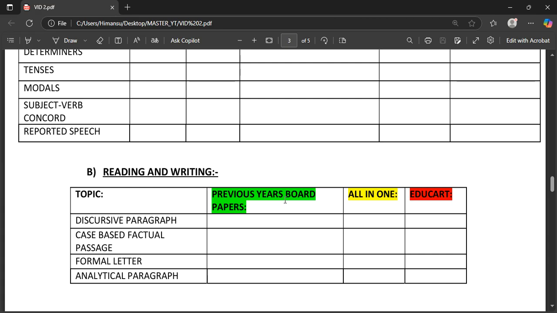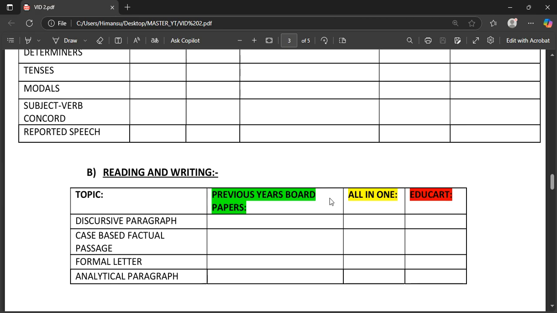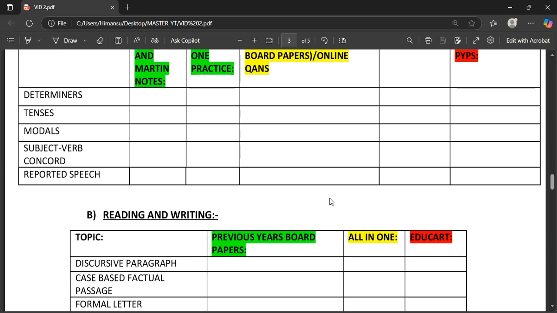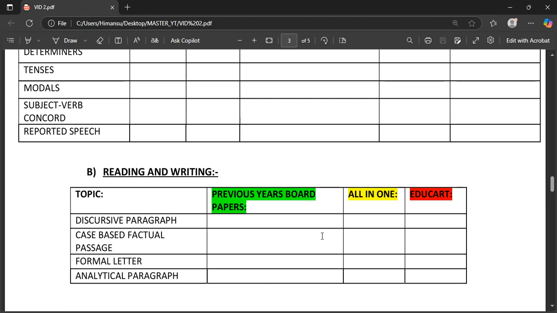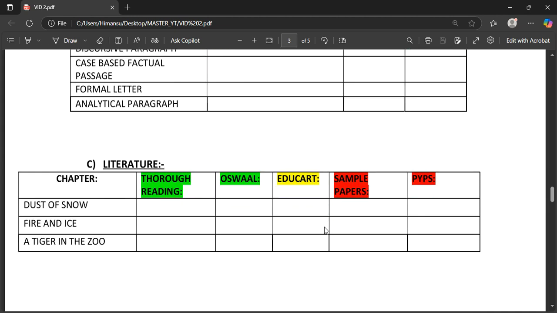Reading and writing is basically completely based on your focus level. Reading is basically your focus level and interpretation, and writing is basically your vocabulary. These three aspects are going to be tested. All in One you can follow, and Exam Idea, you can switch between All in One and Exam Idea, both of them are good. Educart is actually a good book for this also.